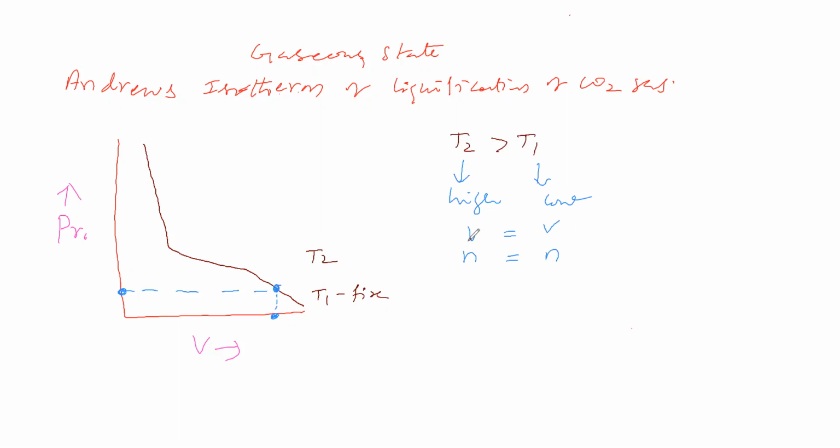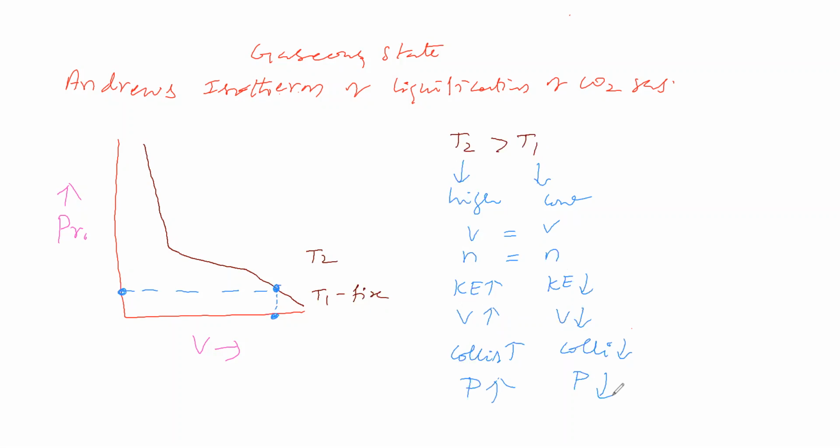Now you see that temperature is high means kinetic energy will be higher; at the lower temperature, kinetic energy will be lower. So velocity of molecules will be more, versus less. So number of collisions will be high, versus low here. So how will the pressure be? What do you think about pressure at T2 temperature and pressure at T1 temperature? Pressure is high at T2, pressure is low at T1.